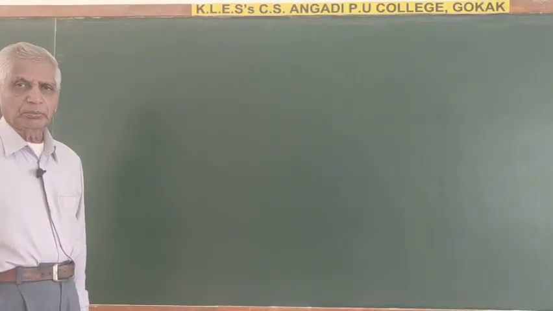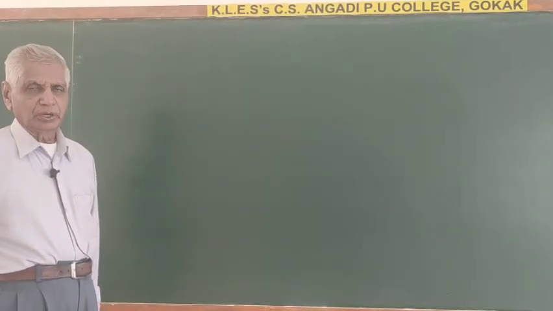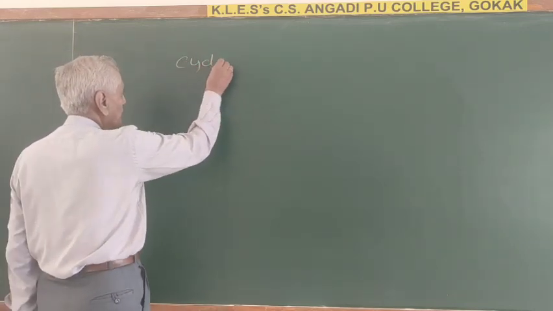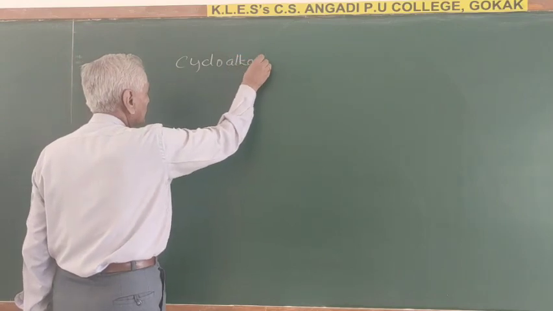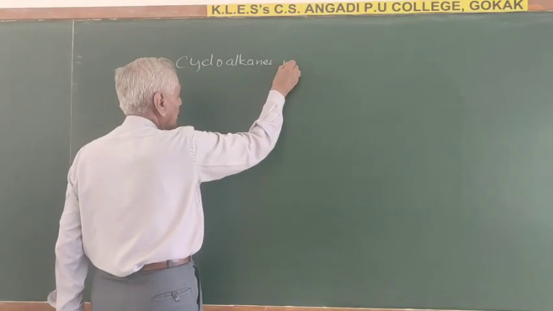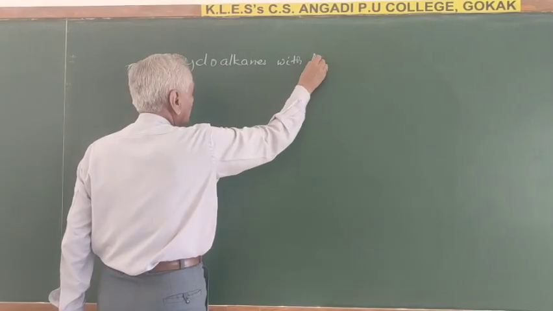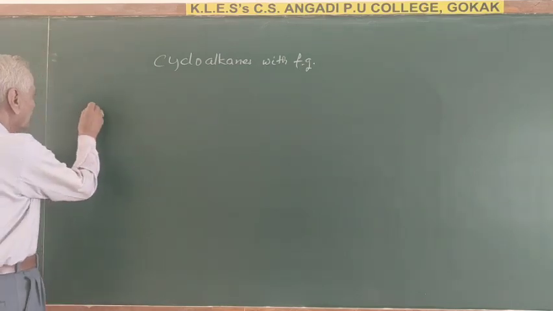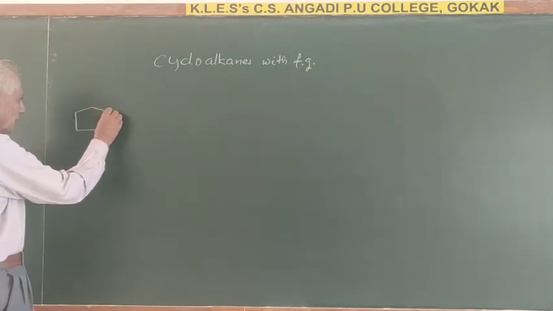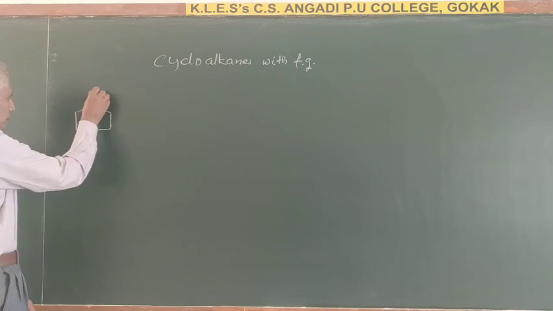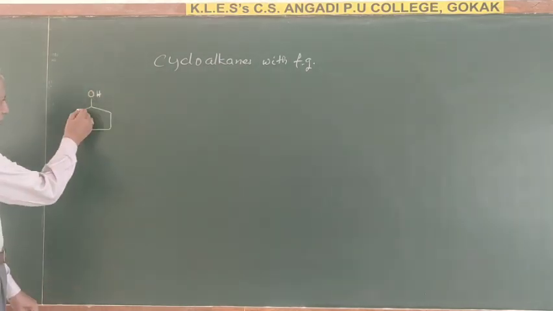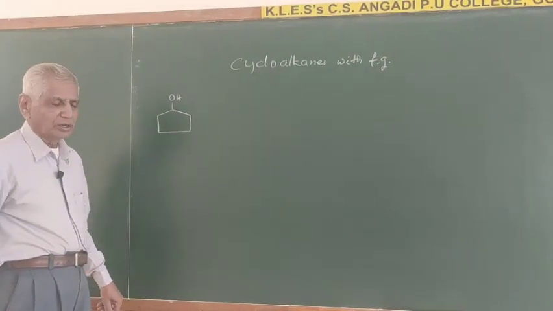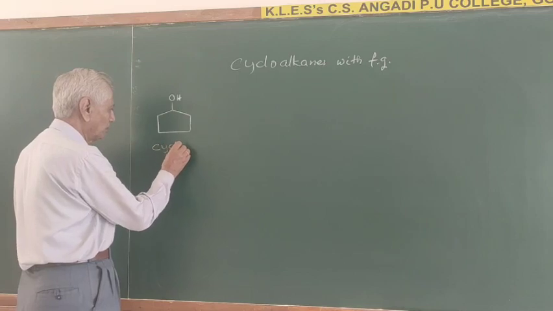So yesterday we were discussing the nomenclature of the cycloalkanes. Now let us see the cycloalkanes containing functional groups. Cycloalkanes with functional group. FG means functional group. Say for example, you have got a compound like that. This is cyclopentane and there is an OH group, functional group, OL. So cyclopentanol.